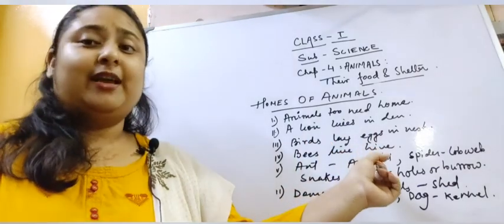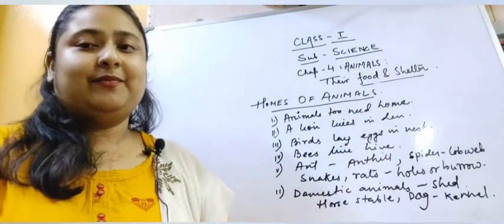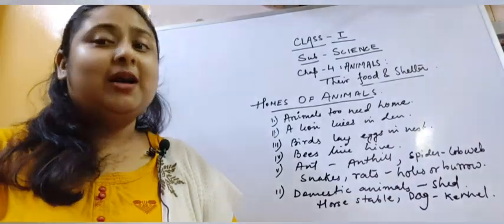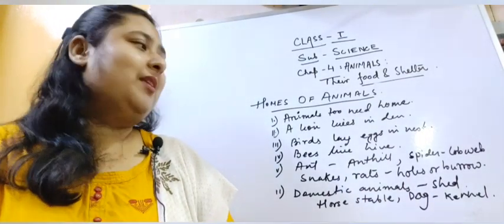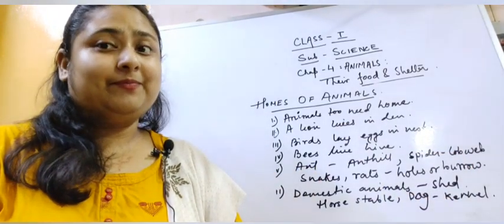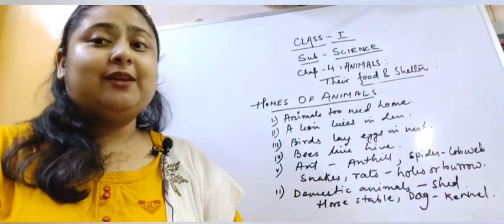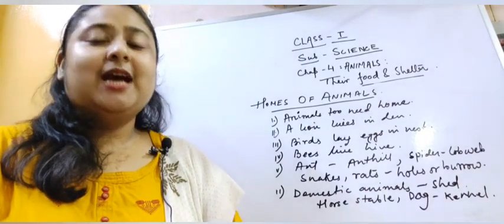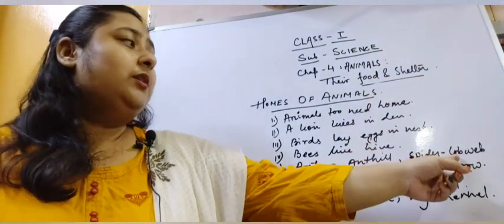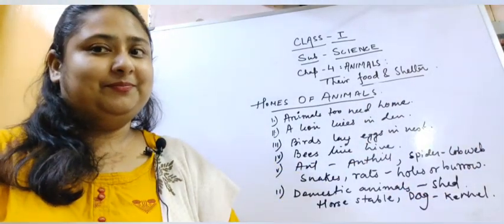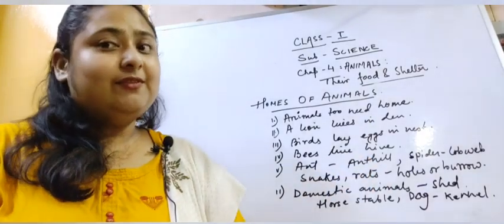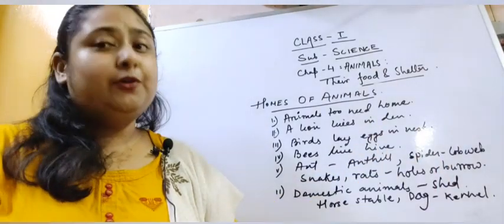Ants live in ant hill. It is made up of mud. Spider lives in cobweb. Children, have you seen web in your homes? Spider makes it its own home. It's called cobweb. Snakes, rats live in holes or burrows.